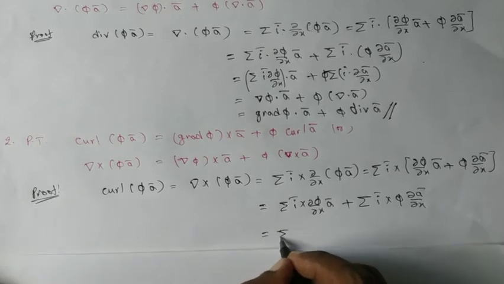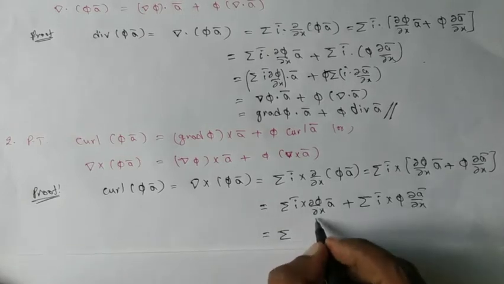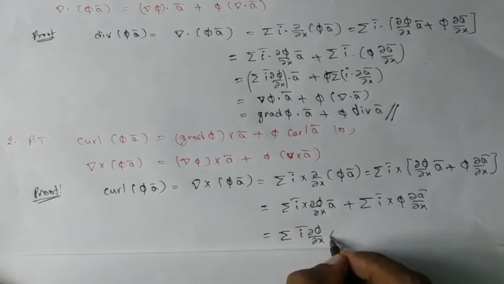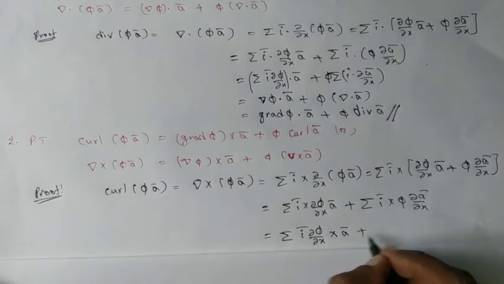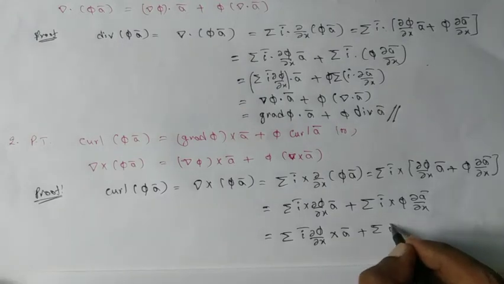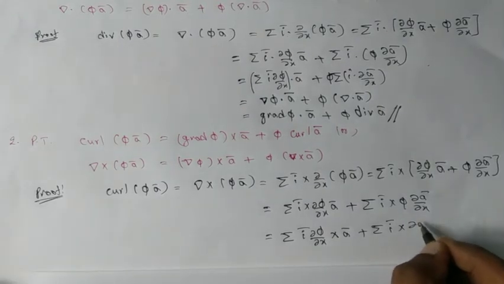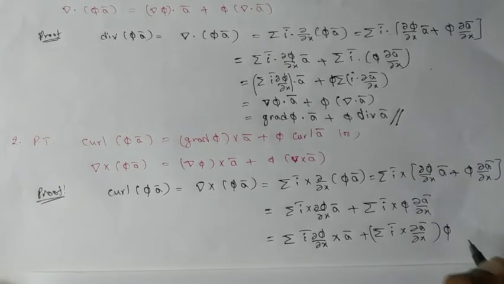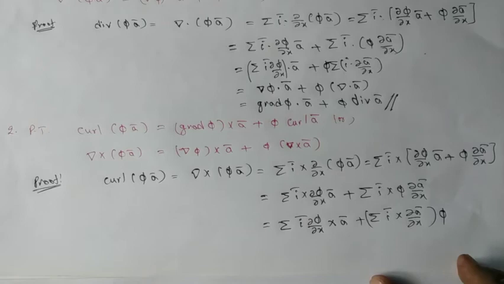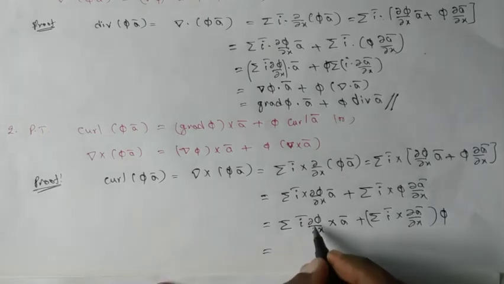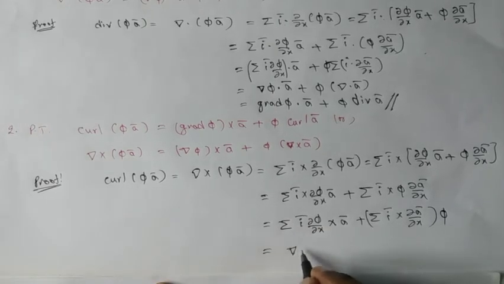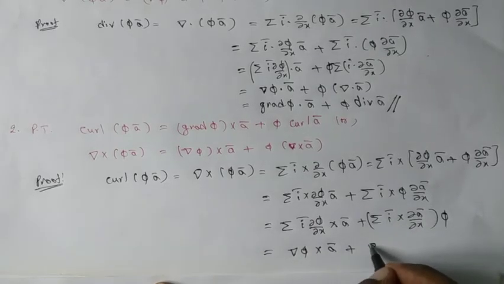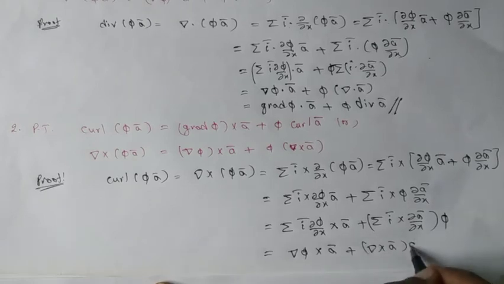Here dou phi by dou x is a scalar quantity, so anywhere you may write it as dou phi by dou x cross a bar plus sigma i bar cross dou a bar by dou x, outside that function, into phi. So according to the known result, it can be written as del phi cross a bar plus del cross a bar into phi.